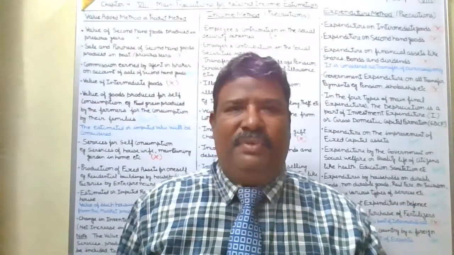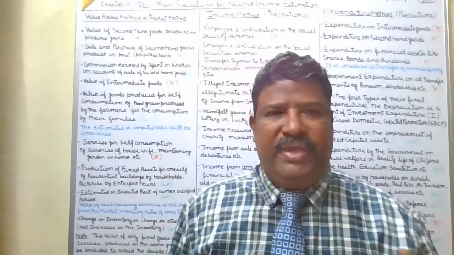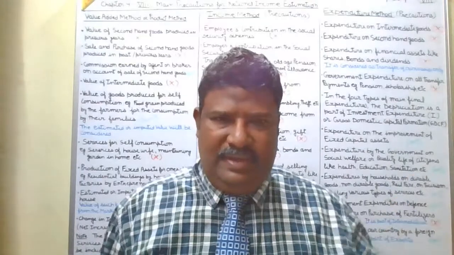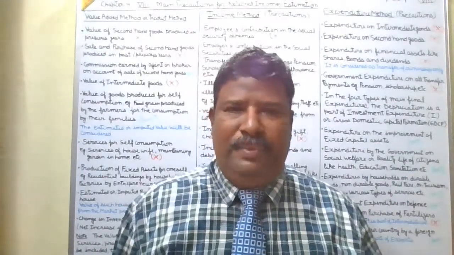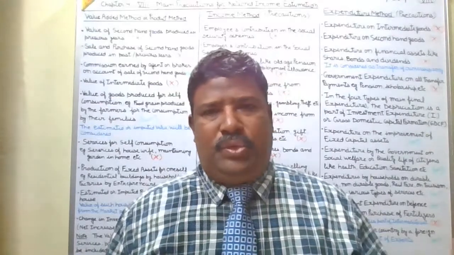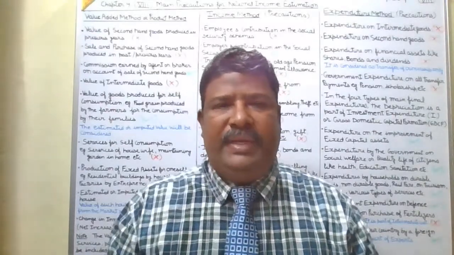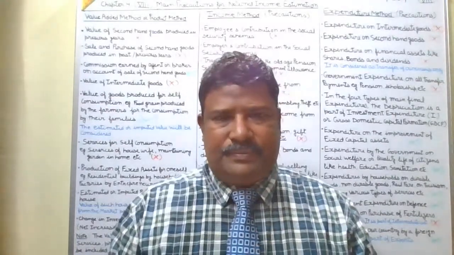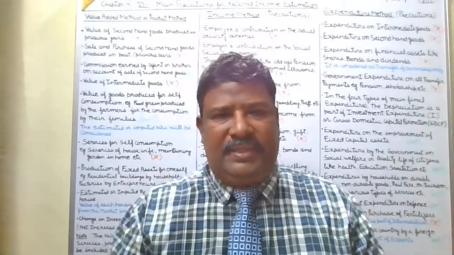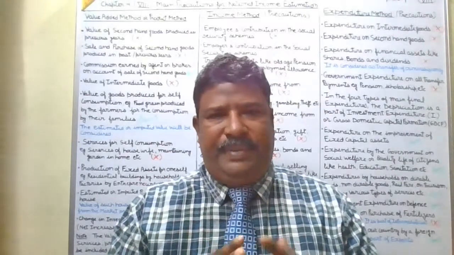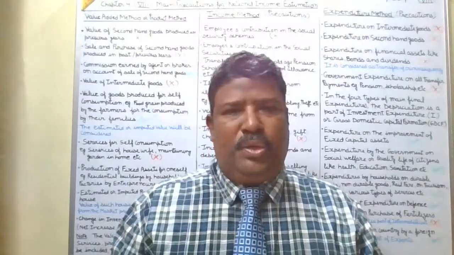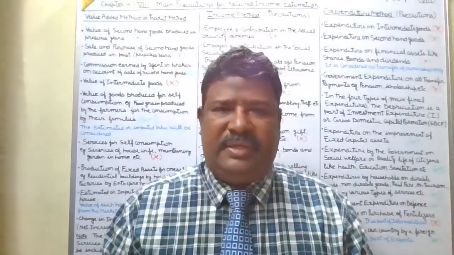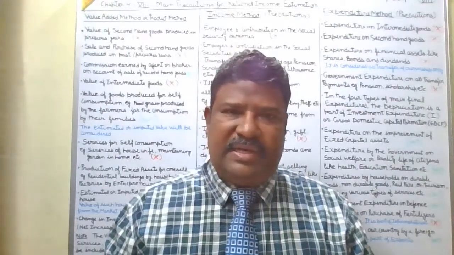These are some of the aspects we need to be very careful about, because after this we will come to the numericals, and we need to see how we get GDP. In the value added method we get GDP by adding the gross value addition of all three sectors: primary, secondary, and tertiary.